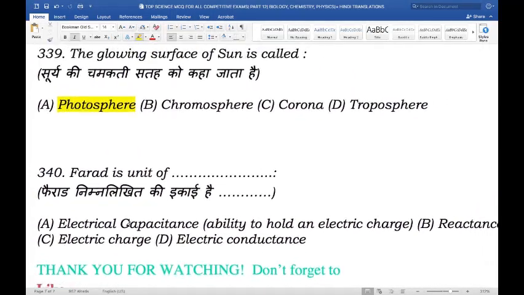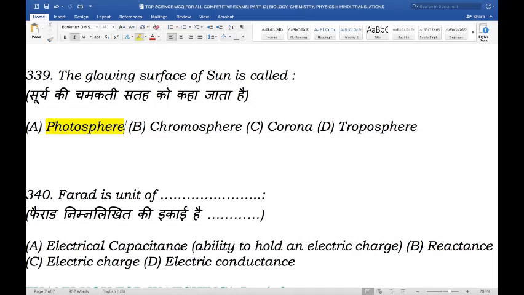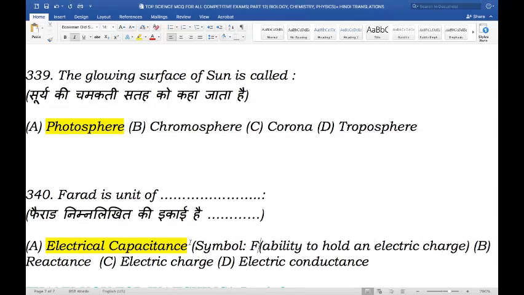Last question of the day. Farad is a unit of. Is it a unit of electrical capacitance, ability to hold an electric charge, or is it a unit of resistance, electric charge, or electric conductance? So farad is a unit of. Farad also has the symbol of a capital F. Farad is the SI-derived unit of electrical capacitance, which is the ability of a body to store an electric charge. It is named after English physicist Michael Faraday.